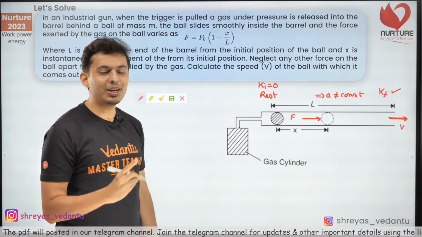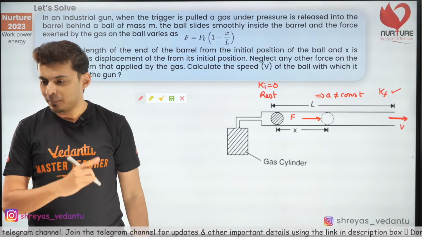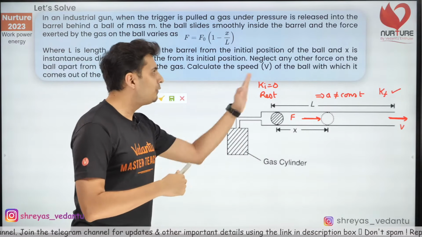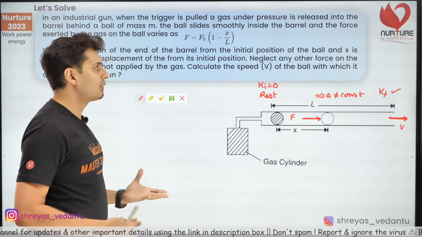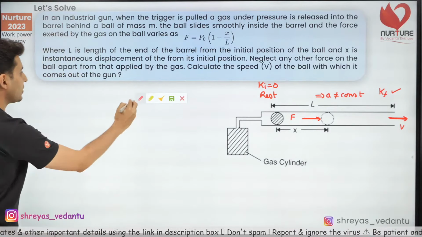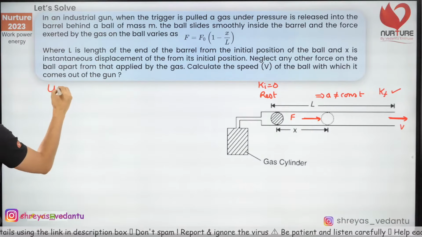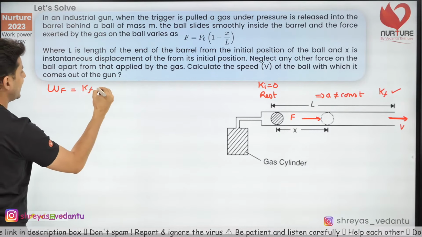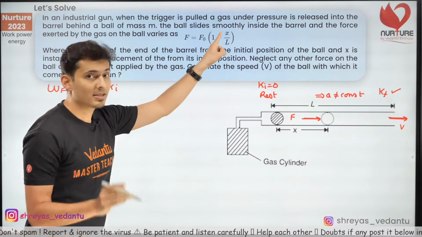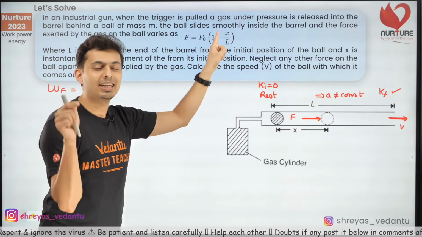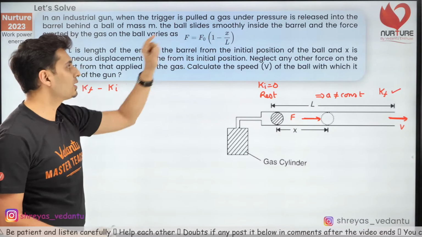So can I not again use the work kinetic energy theorem? It's the same type of question, just framed in a different way so that you get confused. It's all about using the work kinetic energy theorem. So it's a very important theorem which you should know about this chapter. The work done by that force is the final kinetic energy minus initial kinetic energy. Now that force is variable. That means here you will need integration. So that's the difference from the previous question. This is a function of x.